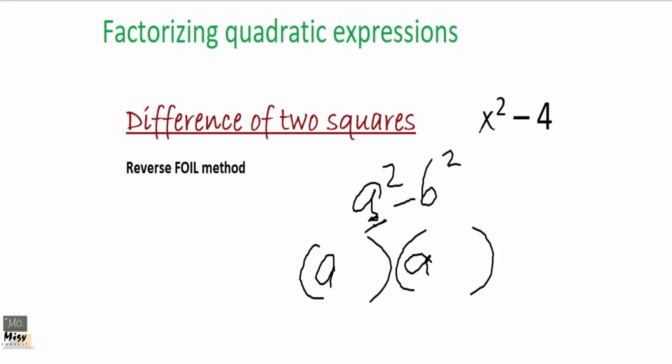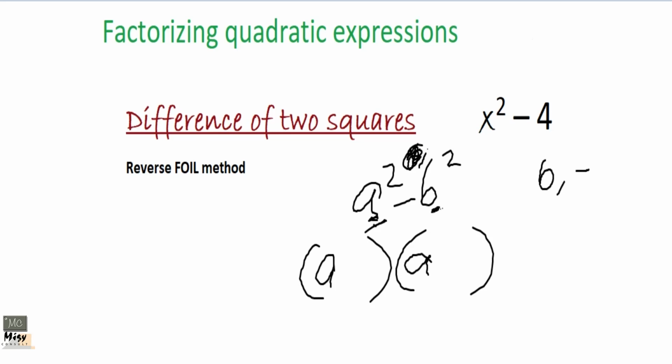Then there is no c, and there is no middle term. Because this is a constant, we want two numbers that when we multiply, we get negative b squared, yet when we add, we get 0. That is the b. So it's going to be what?